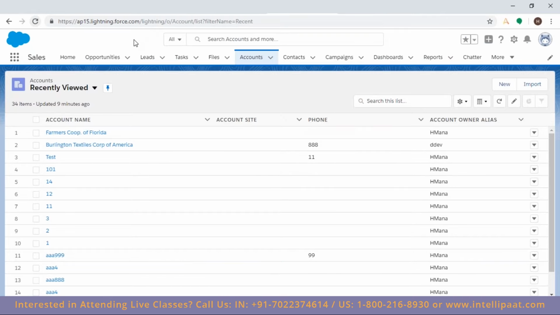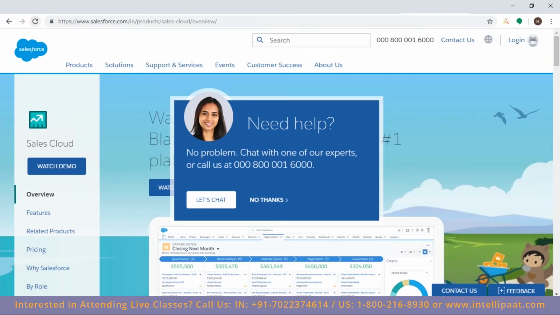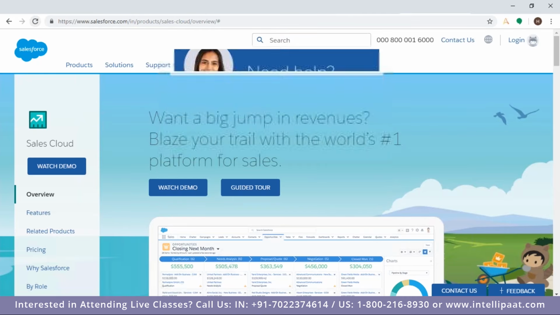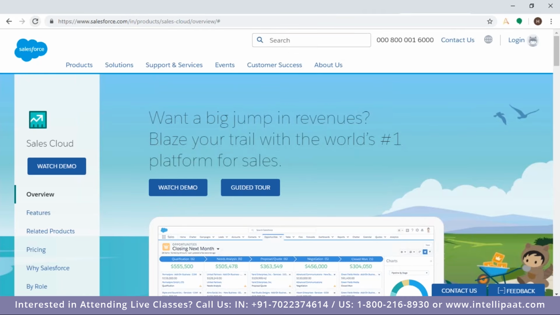Okay. This is sales right now, whatever you showed, this is a part of the Salesforce CRM? Yes, it is an application. We're calling it an application. So it is a part of the Salesforce CRM. When you buy the Sales Cloud license, you need to purchase the license. Yes, we are getting it free right now, but that's a different thing. Being an organization, you need to buy. Will it come under the admin part of Salesforce? Yes, at present, everything we are doing falls under the admin part.